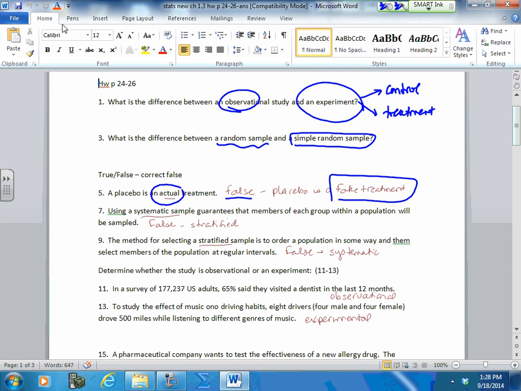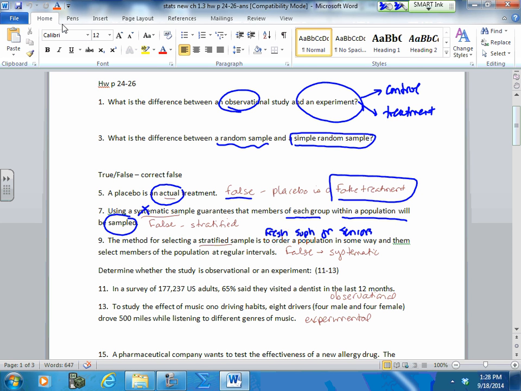Number 7, using a systematic sample guarantees that members of each group within a population will be sampled. Well, that's false for systematic. This is your stratified. Think of some freshmen, some sophomores, some juniors, some seniors. Samples from each group, the equal samples from each group.